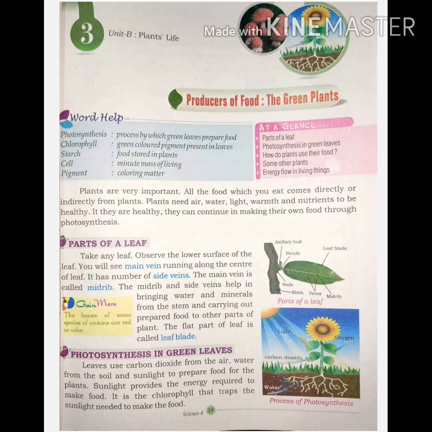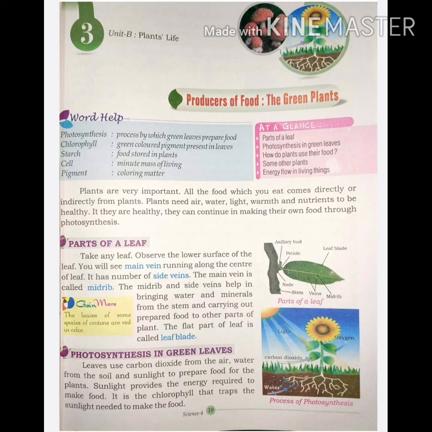Listen about the parts of leaves. If we take any leaf and observe the lower surface of the leaf, we see a thick vein running along the center of the leaf. It is the main vein. It is called the midrib. The main vein has a number of veins called side veins. These veins help in bringing water and minerals from the stem and carrying prepared food to other parts of the plant, and the flat part of the leaf is called the leaf blade.